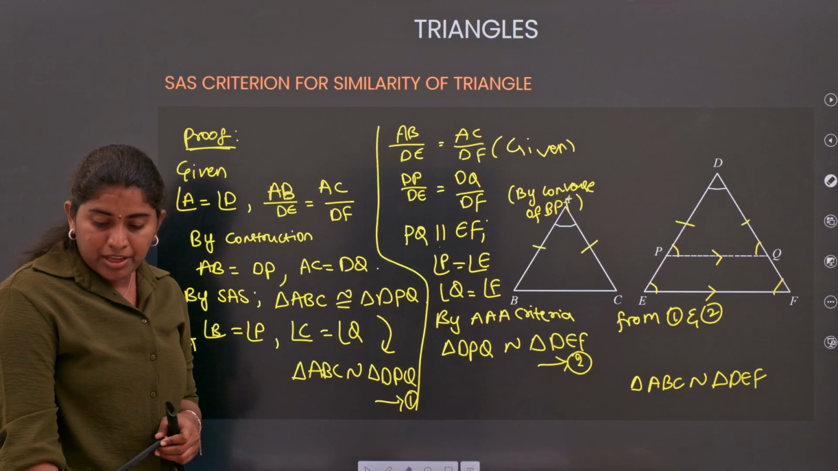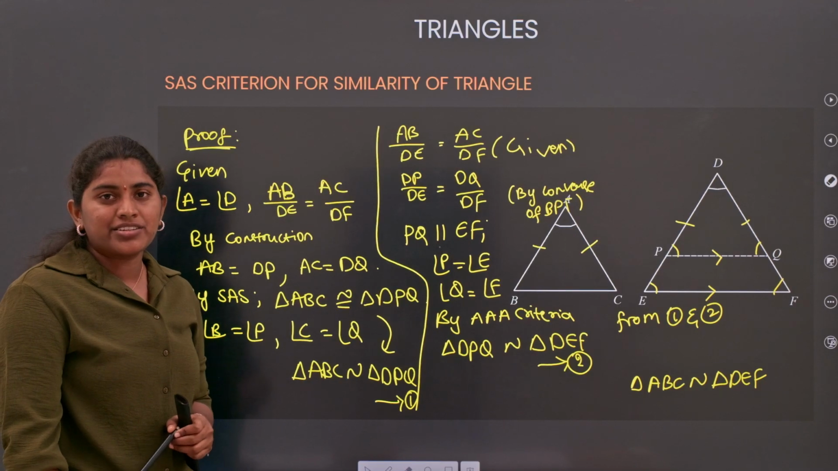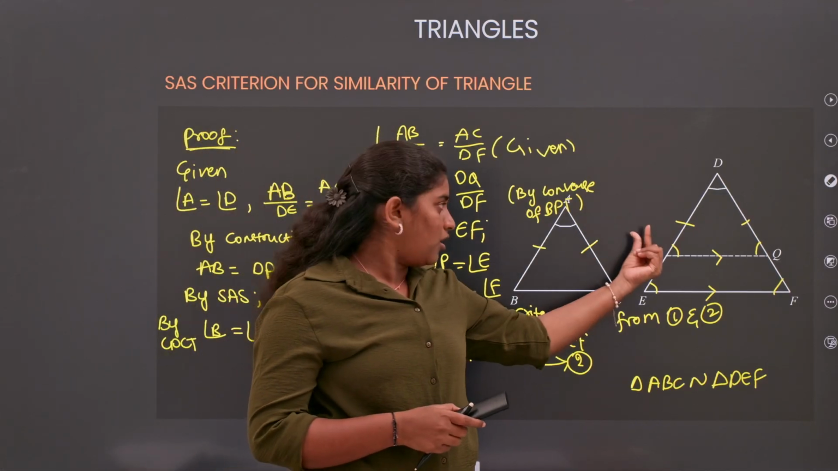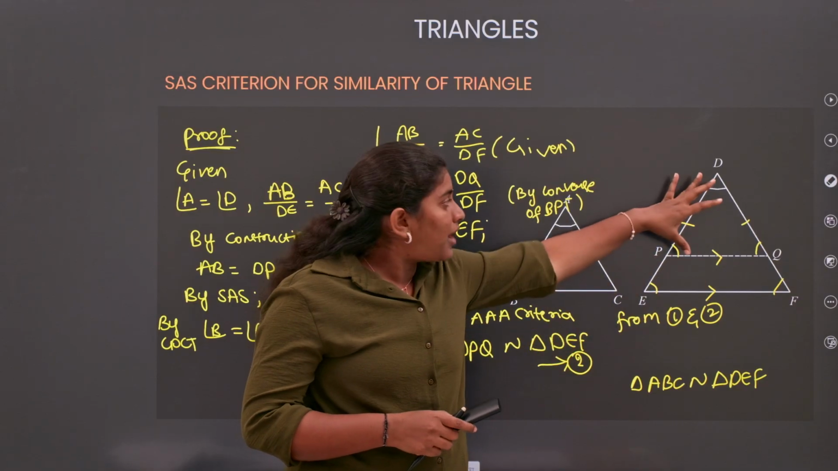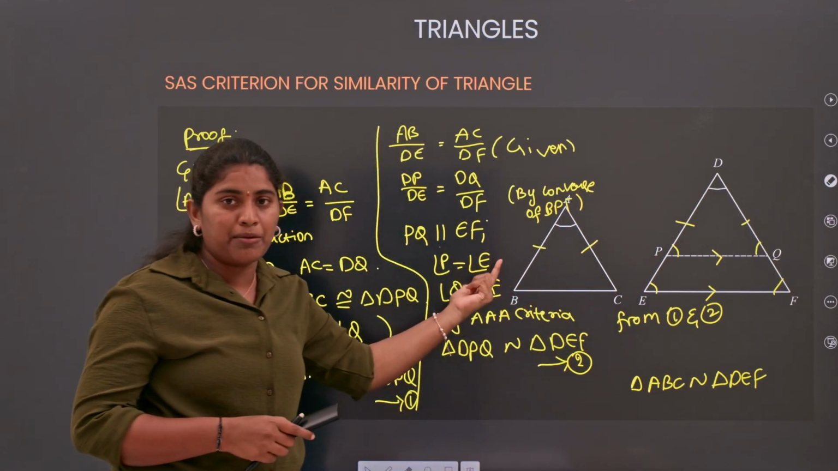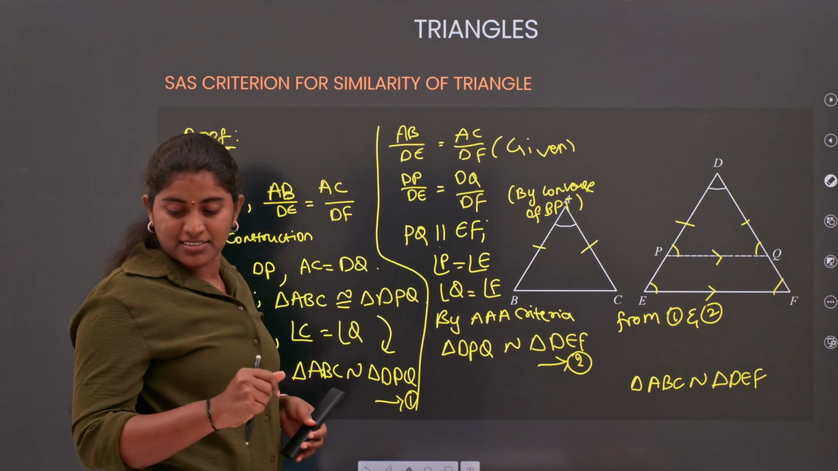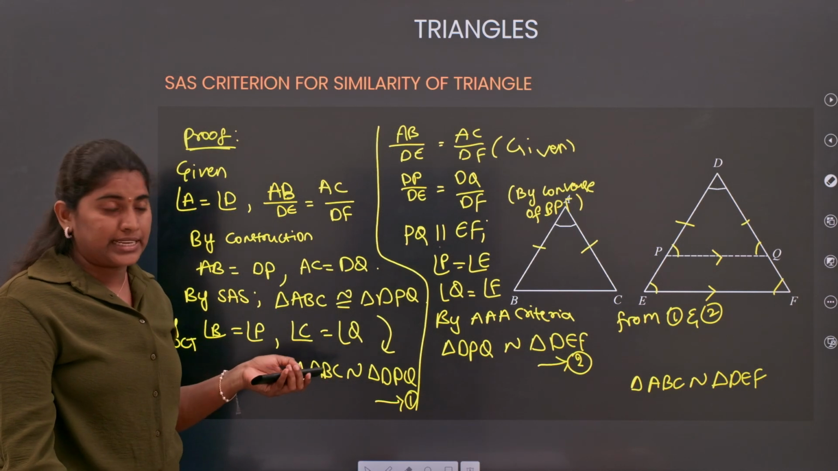How can we take AB equals to DP and AC equals to DQ? See, by construction, it means you are considering some point P on your DE such that the value DP is equal to your AB. Okay, that is by construction. Actually, check this. Fine. Now, let's go for the next.